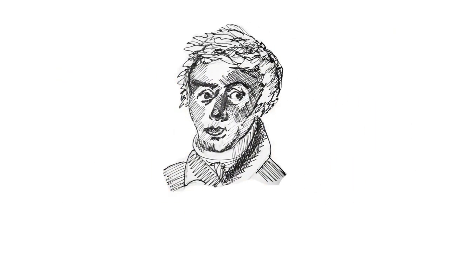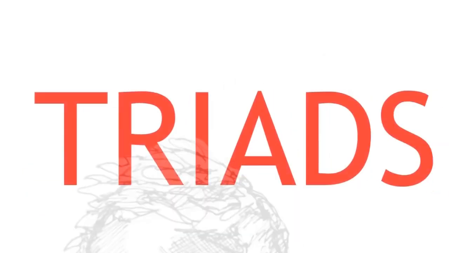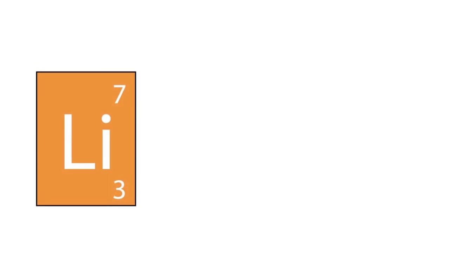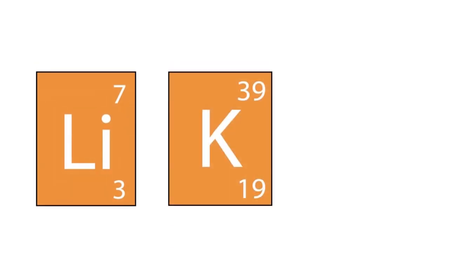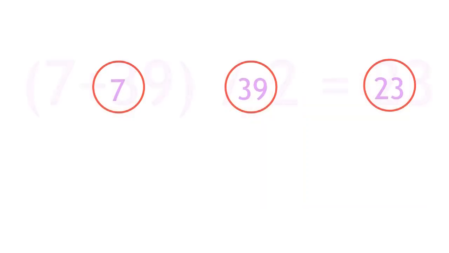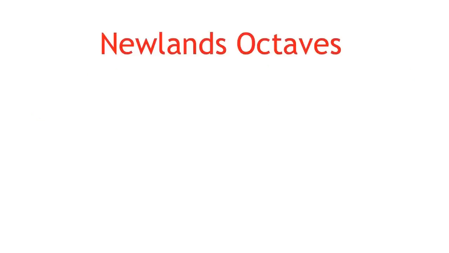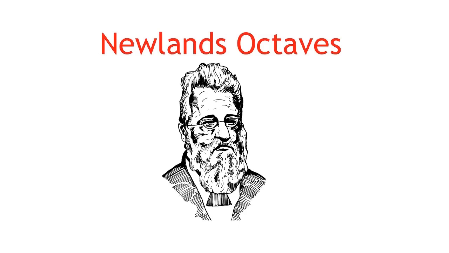Johann Wolfgang Döbereiner noticed he could form groups of 3 with elements exhibiting similar properties. He termed these groups triads. An example of one of these triads was lithium, sodium, and potassium. The interesting characteristic of triads was that when they were placed in order of their atomic mass, the middle element always had an atomic mass which was an average, or very close to an average, of the other 2 elements in the triad.